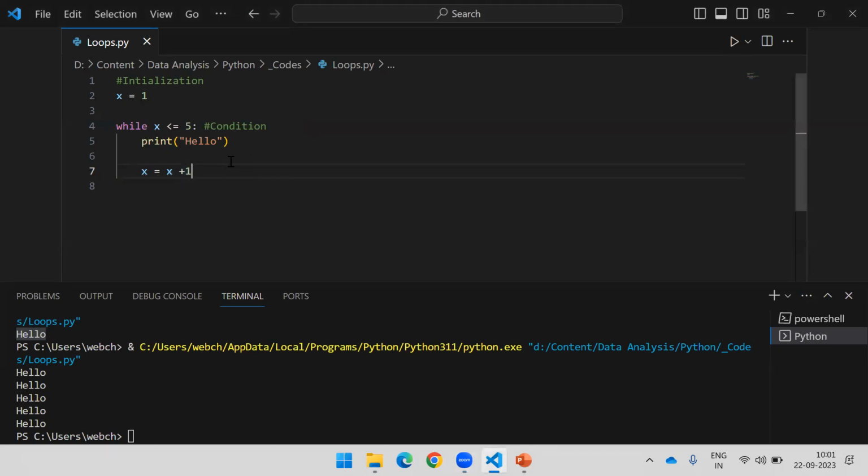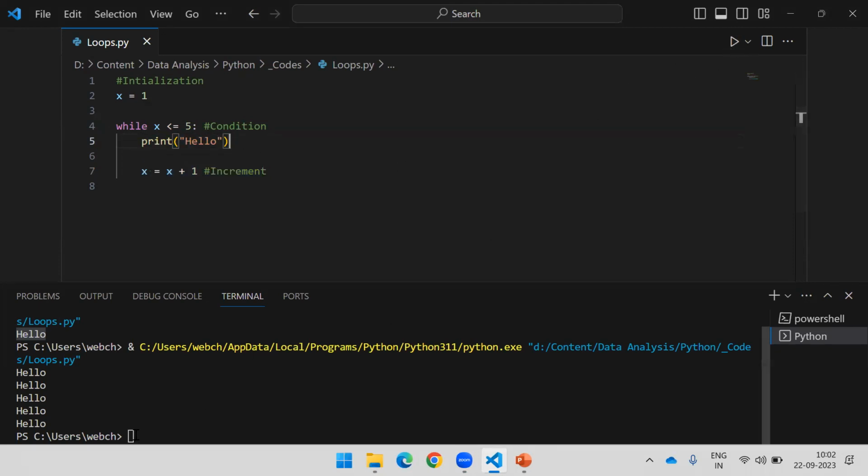This is how it's going to work. Okay. And now I have given all the 3 conditions. So here I am giving an increment, but let's say in case you are moving from 5 to 1, you will subtract the number. That is what your decrement is. Now you got a clear idea why we need to write this. If we do not write this, x will not increase or x will not be updated, then the condition will always be true. And when the condition is true, Python will keep executing hello, hello, hello, hello, whatever code you have written here.